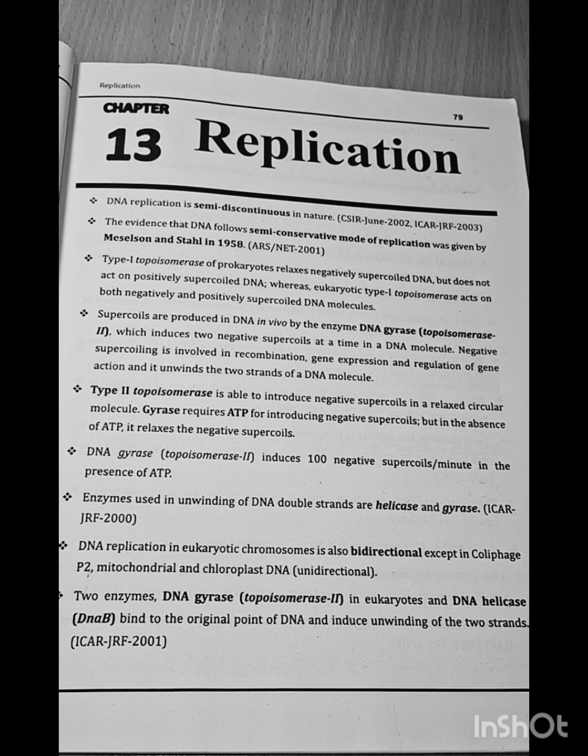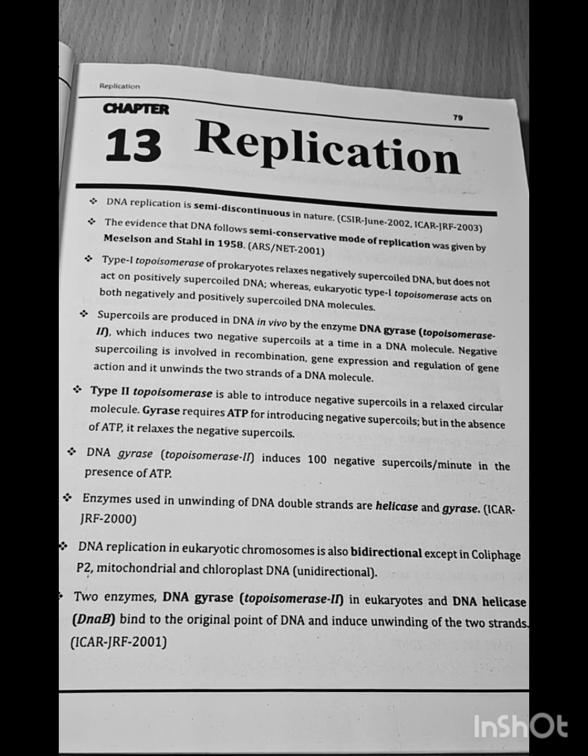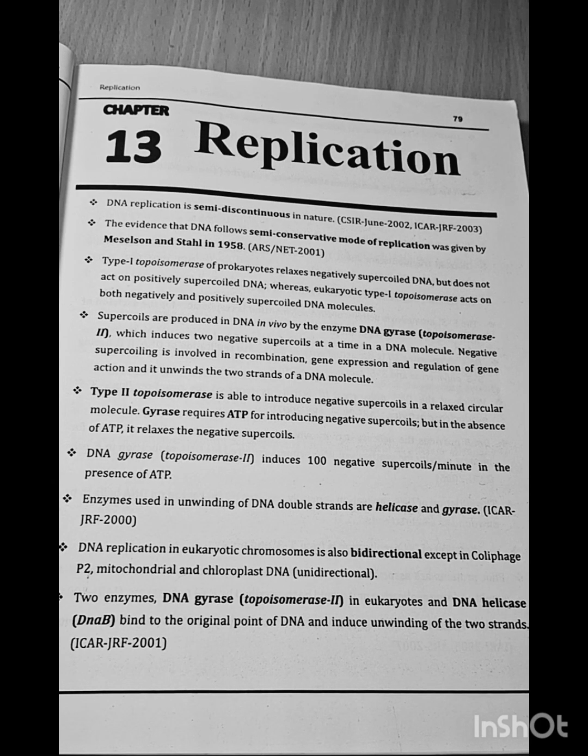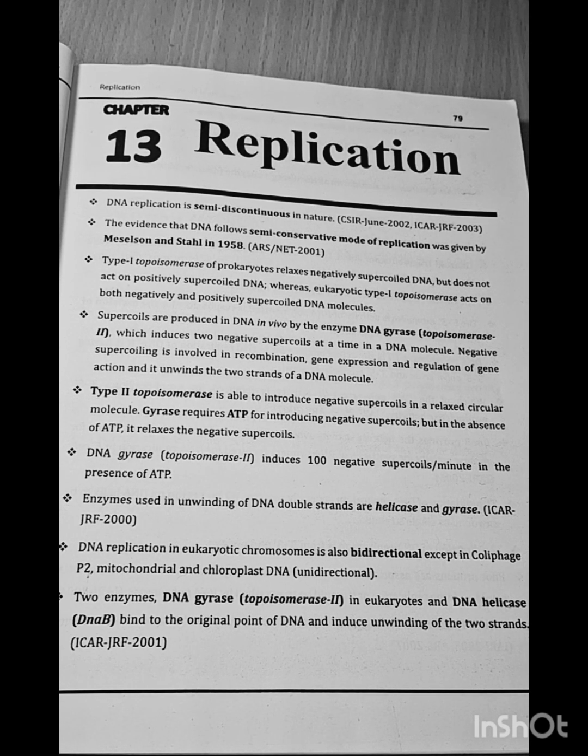ARS NET 2001 question. Type 1 topoisomerase of prokaryotes relaxes negatively supercoiled DNA but does not act on positively supercoiled DNA, whereas eukaryotic type 1 topoisomerase acts on both negatively and positively supercoiled DNA molecules. Supercoils are produced in DNA in vivo by the enzyme DNA gyrase, topoisomerase 2, which induces two negative supercoils at a time in a DNA molecule.